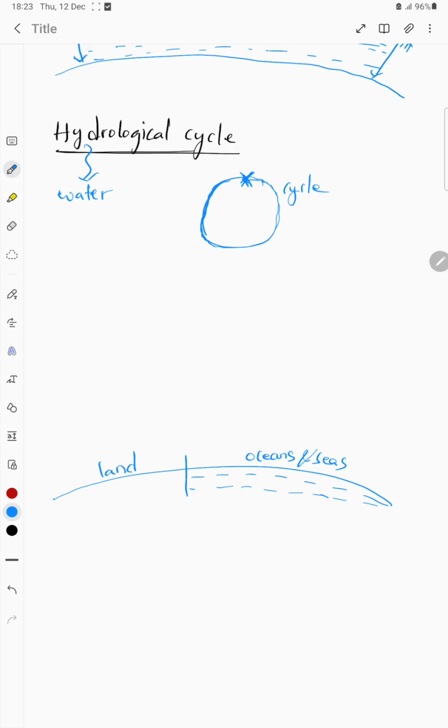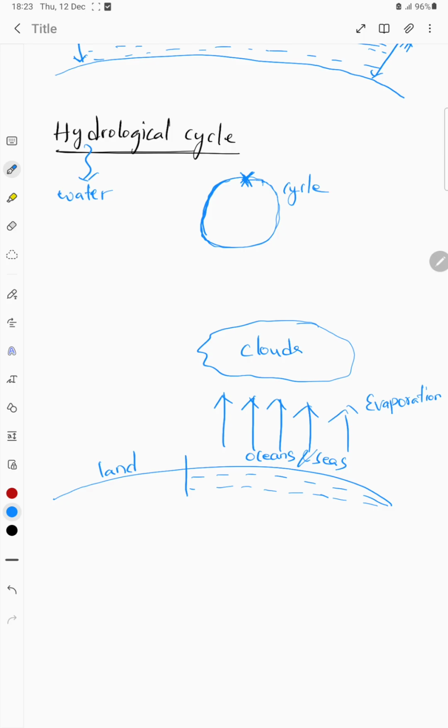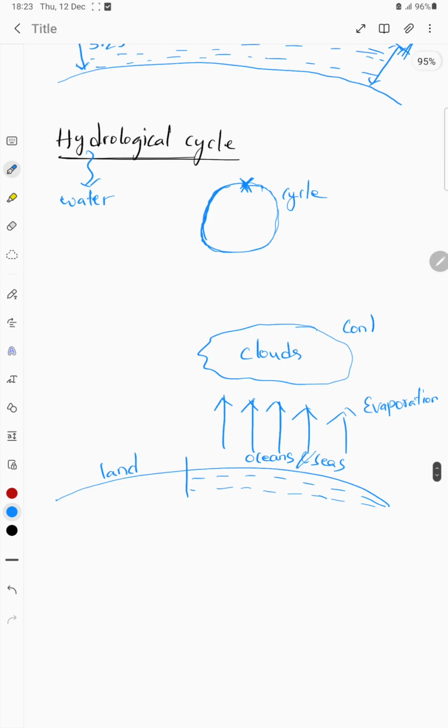So what is happening to water in here? We all know that water enters into the air in the form of evaporation, in the process called evaporation. So through evaporation, water enters into the air, and there it gets condensed and becomes clouds.